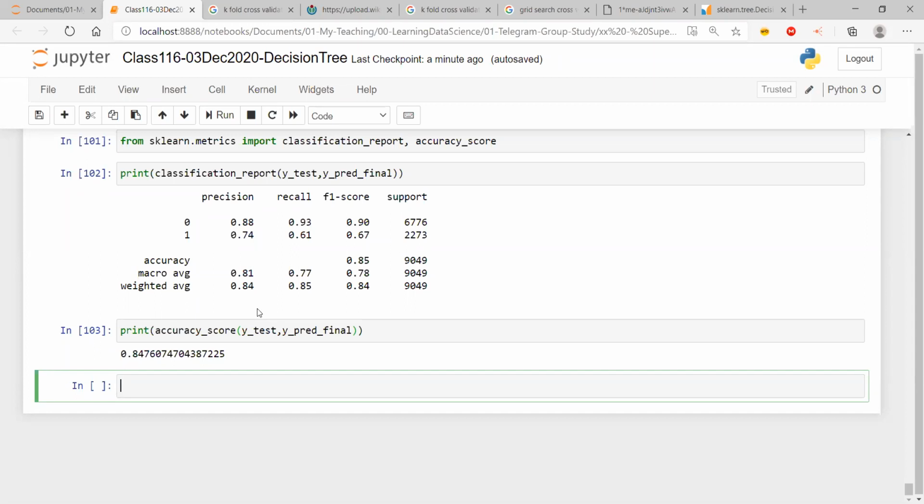I have selected the values of the hyperparameters, the combination of which gives me the best model, without writing much code. This is what I wanted to show you. This is what we usually do before we finalize the model. We do this for each and every module.